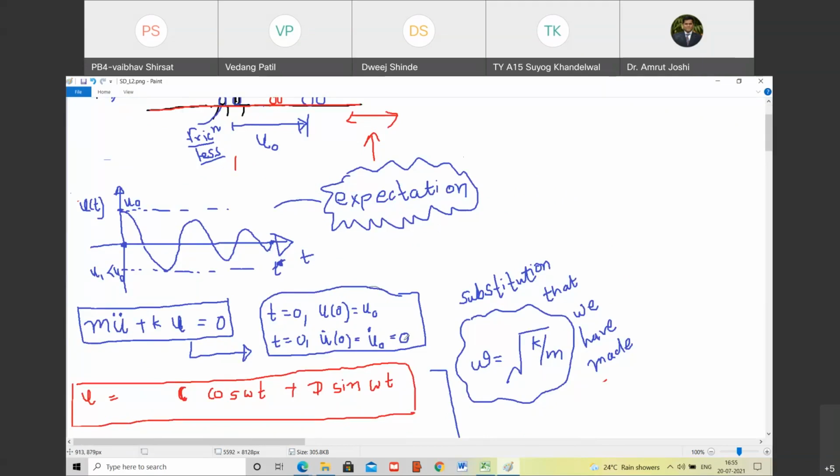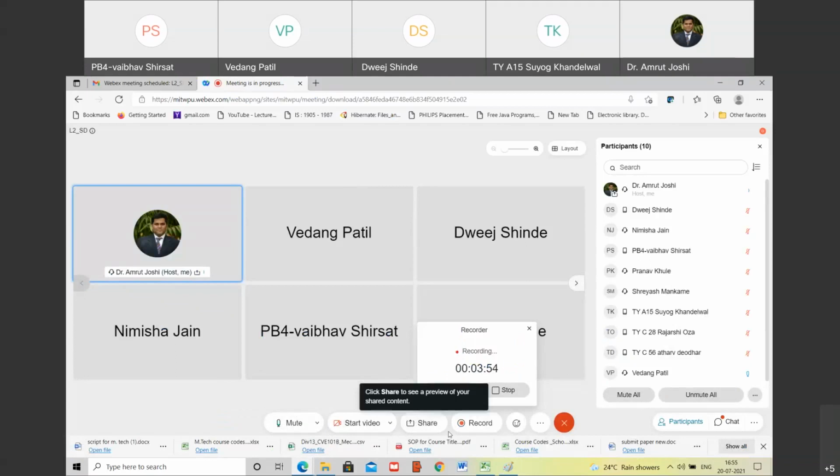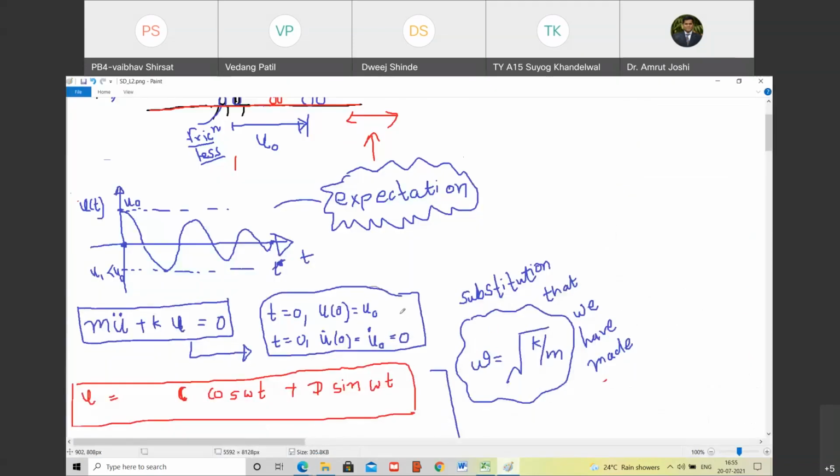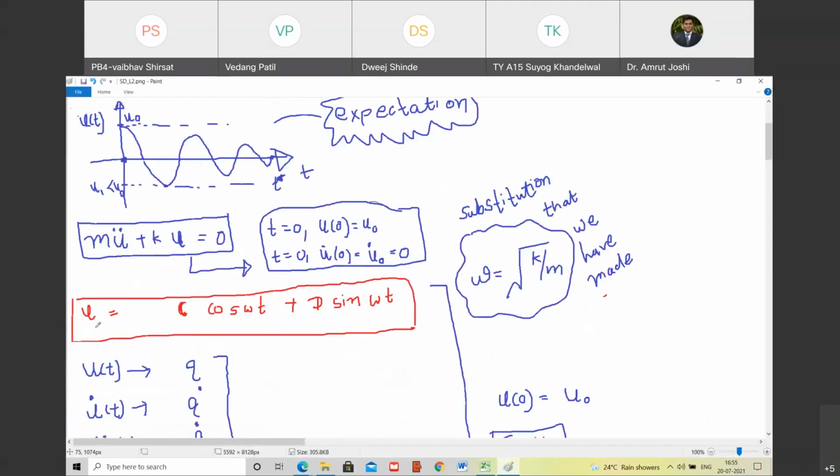So then we solve this differential equation. Forget about the process that we use to solve the differential equation. That is mathematics. That is the job of a mathematician. Are you with me? Yes, sir. But we are interested in the solution. So what is the solution that we got?